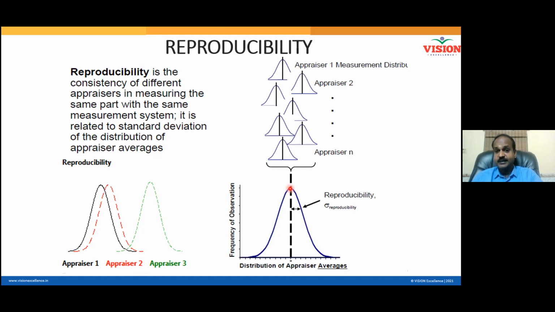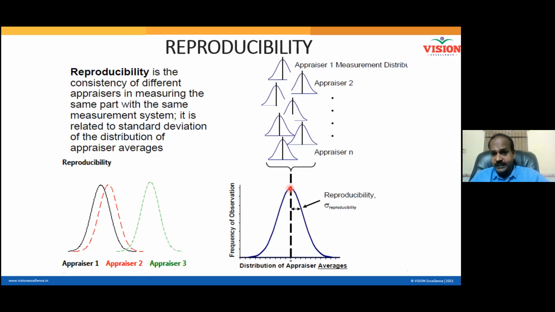All of you understand? Yes, sir. Whenever you visualize the distribution of the averages, the distribution will be normal only. Very rarely, if the number of samples is not sufficient, there will be a problem in normality. There is a theorem which says that when your sample size is sufficiently large, the distribution of the averages will always be normal. That is the reason why, when collecting data, you always collect multiple data and use the averages.